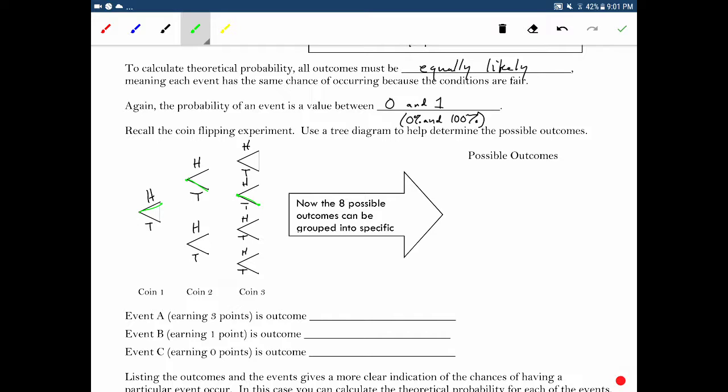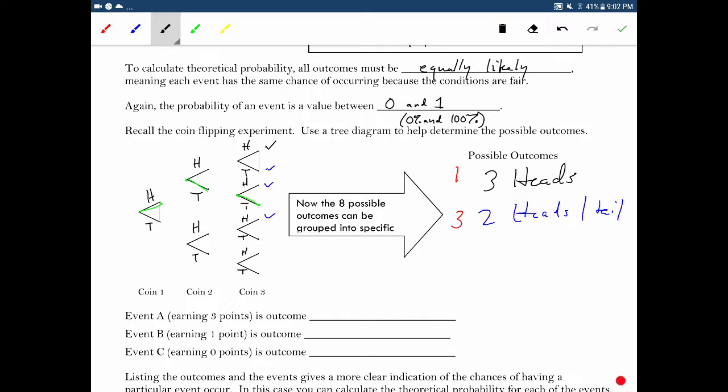The idea is you can have right there, I have 3 heads, so I can have 3 heads. Okay, let's see, from here I have 2 heads, 1 tail. This one is also 2 heads, 1 tail, and this one is 2 heads, 1 tail. Okay, so in other words, there was one way that that could happen. There were 3 ways that that could happen.